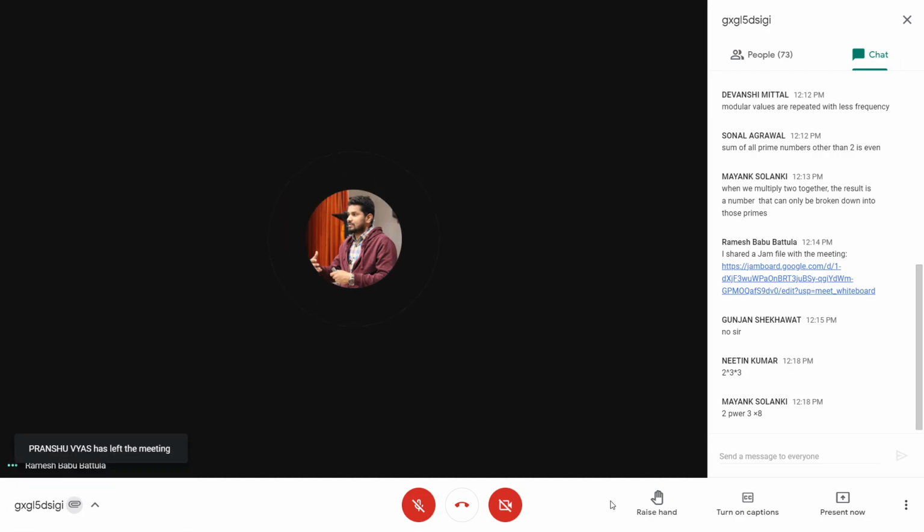What is the value? 3 mod 7 is equal to 3 only. Suppose 3 square, then the value is equal to 2. So if 3 square mod 7 is equal to 2, how many times do I need to write this? So you will get 1 mod 7.